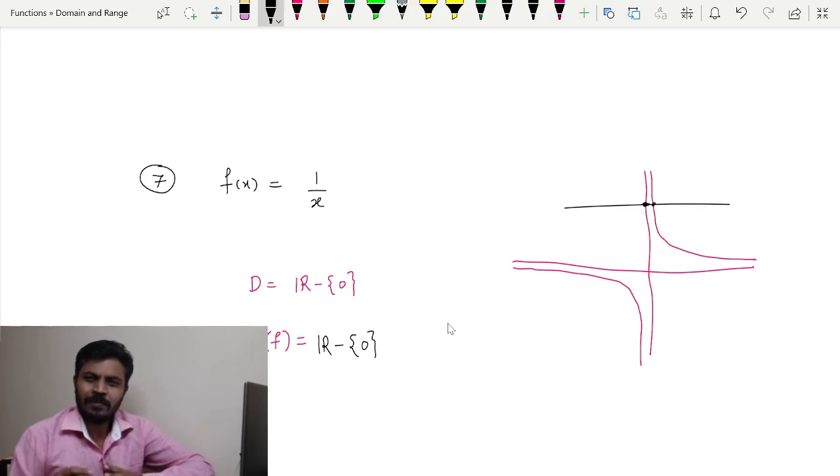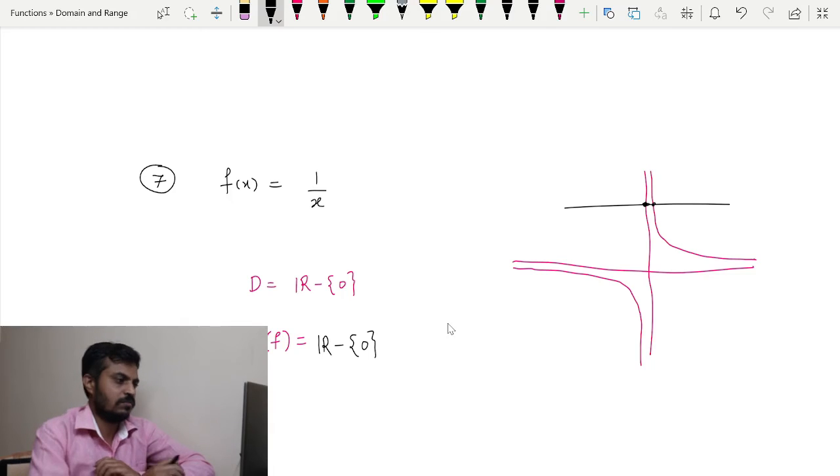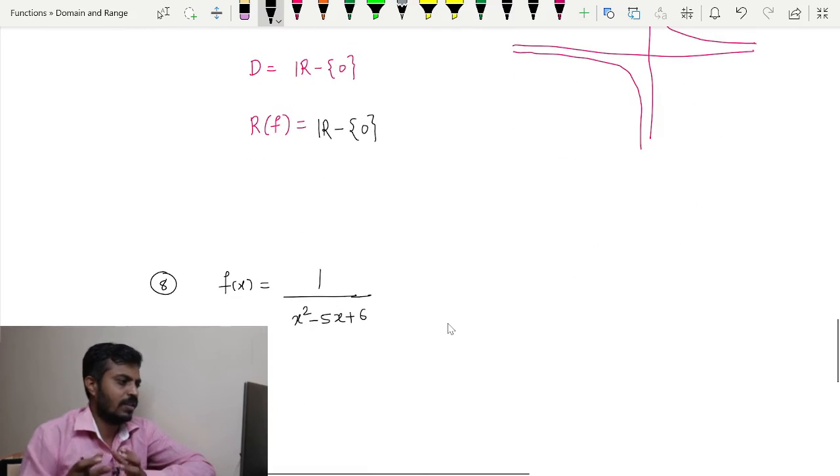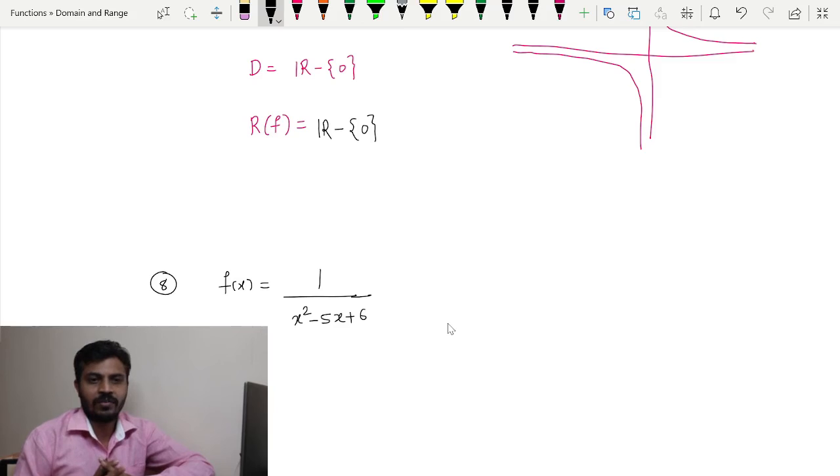Now there may be some examples whose graph may not be known to you. For example, if you have 1 upon x square minus 5x plus 6, so what to do for such types of examples? There is a small trick that I would like to share with you. First of all, let us see what the domain of this function will be.